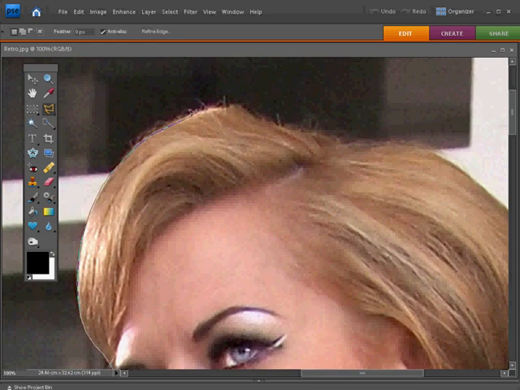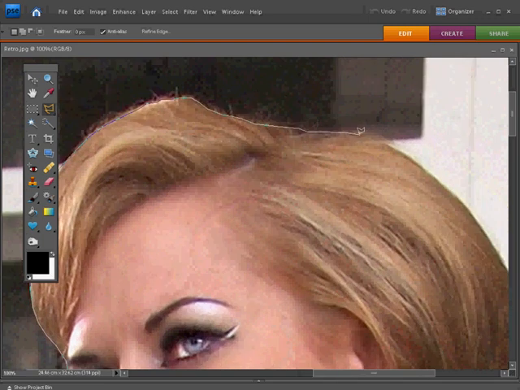And whatever you do, make sure you don't click too fast, or Elements will think that you want to finish your selection, and it'll take you right back to your starting point. The marching ants will appear, and you'll have to start all over again. Definitely one to avoid. It's really frustrating. So just click nice and slowly as you go.